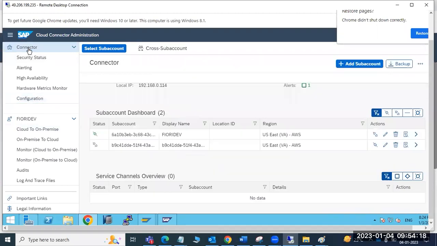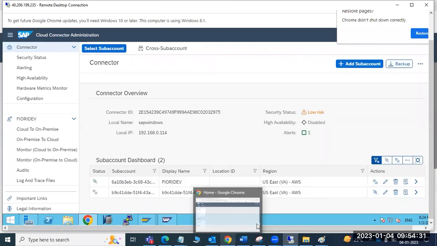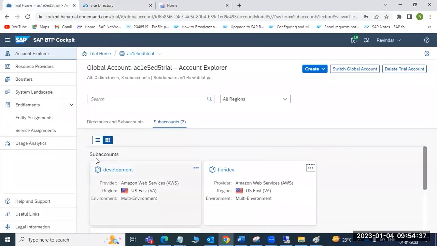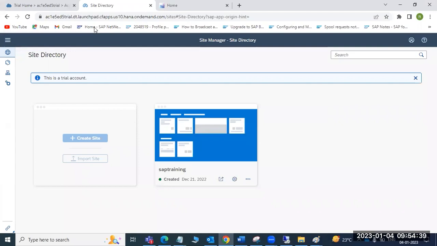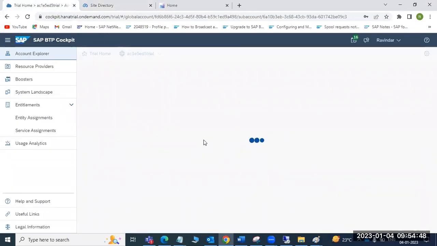Now if we go to our sub account, now it's green. You can see here it is operational since this one. It's green now, so now our backend system is also connected here. The backend system we registered here, and my tenant is also registered here. So the next one, where is our Fiori dev?